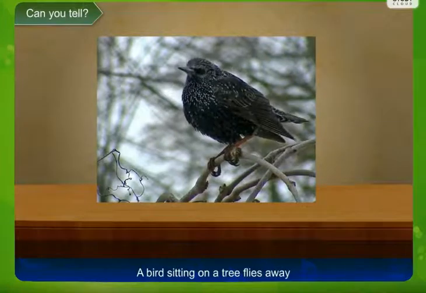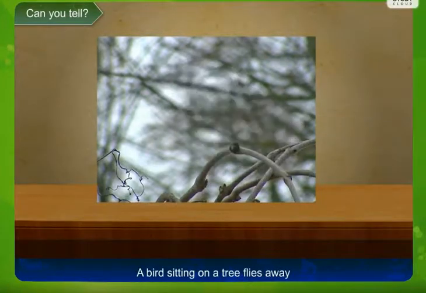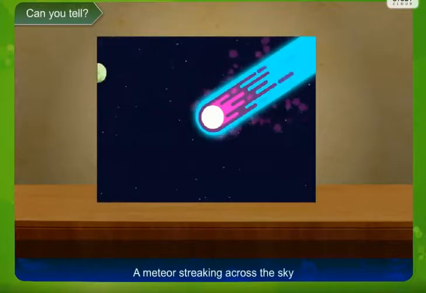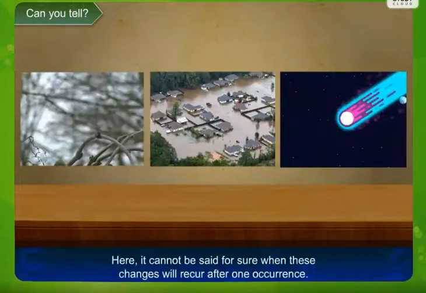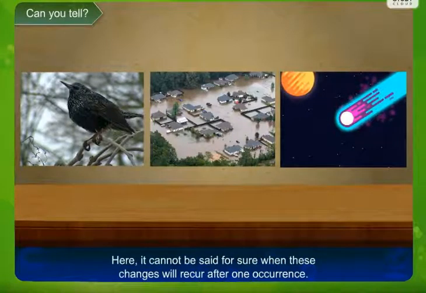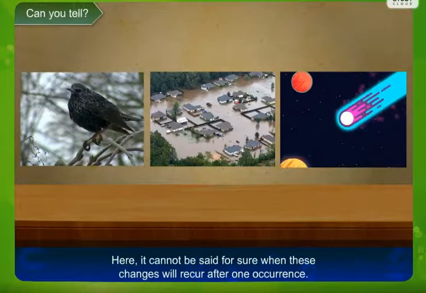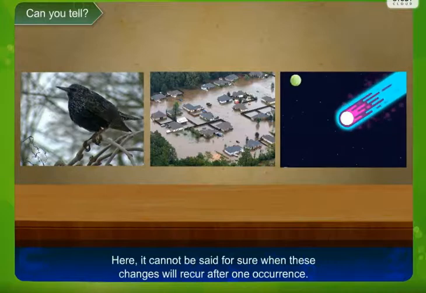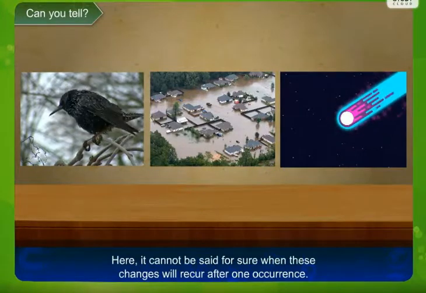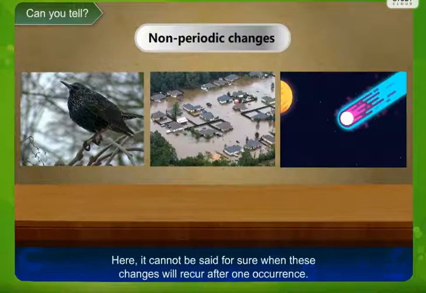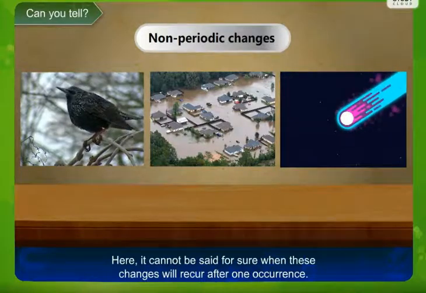A bird sitting on a tree flies away. Flooding. A meteor streaking across the sky. Now here it cannot be said for sure when the changes will reoccur after one occurrence. So such type of changes are called non-periodic. That means their time interval is not definite. It can be of any time period, all of a sudden it can happen.